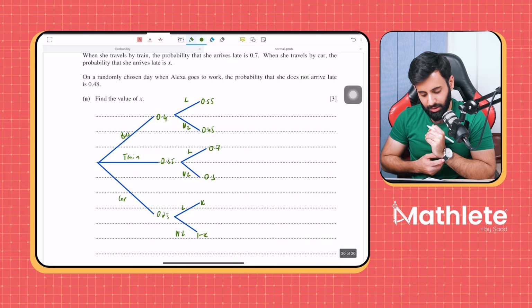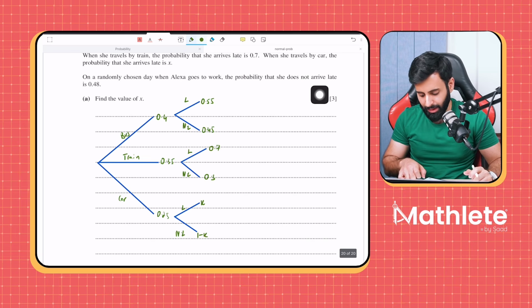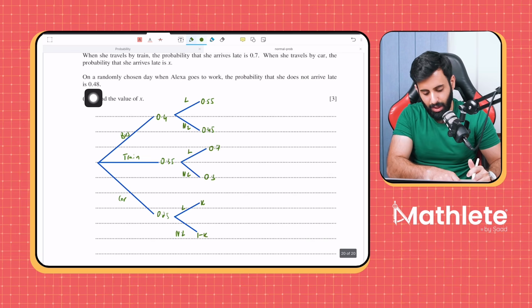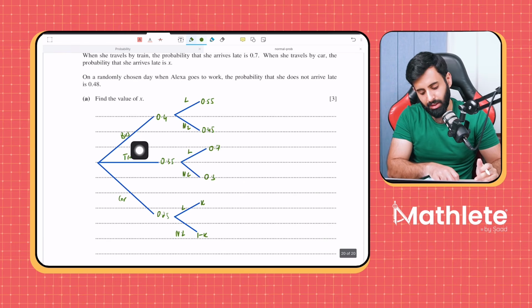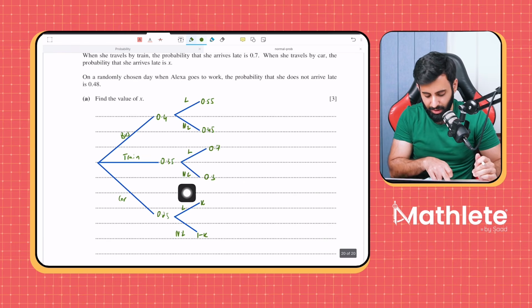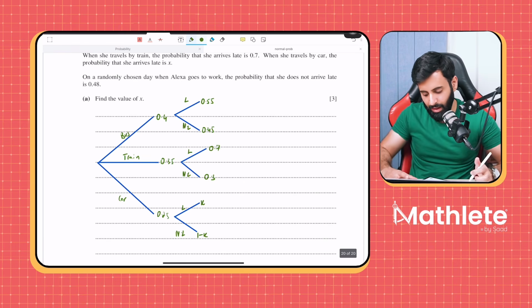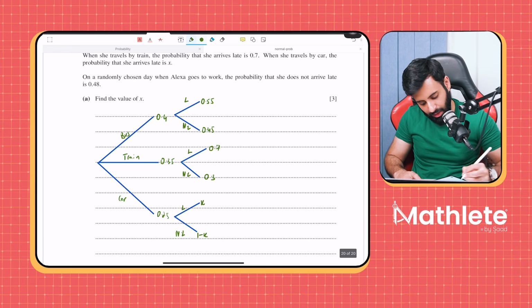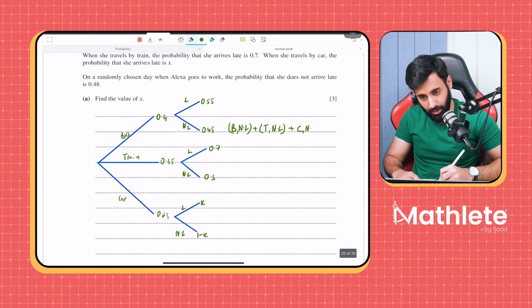On a randomly chosen day when Alexa goes to work, the probability that she does not arrive late. So, how many ways can she not be late? She can travel by bus and not be late. She can travel by train and not be late. She can travel by car and not be late. Okay. So, a good idea would be to write this down: bus and not late, or train and not late, or car and not late.